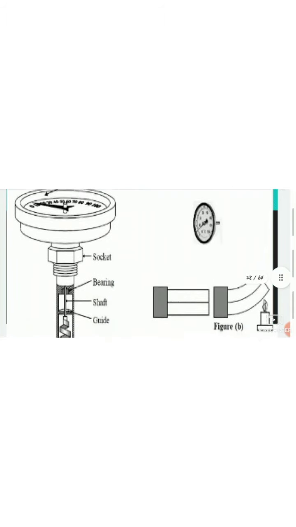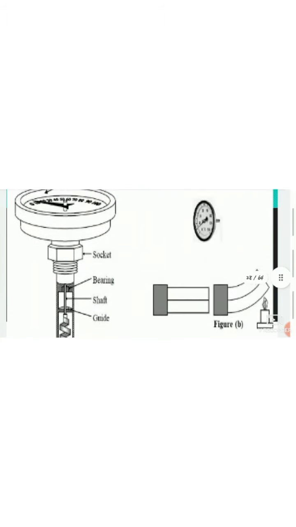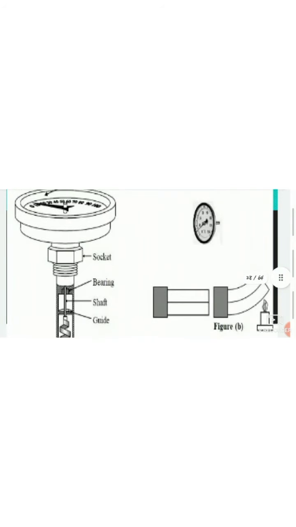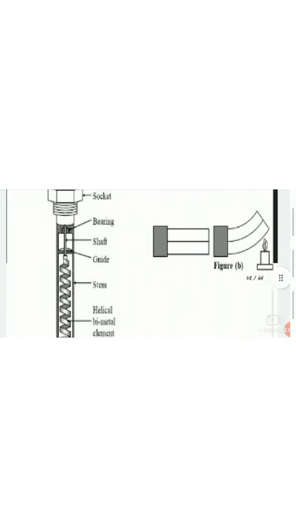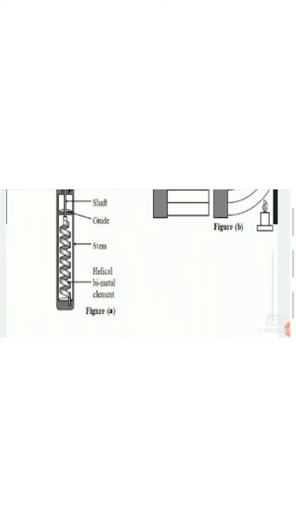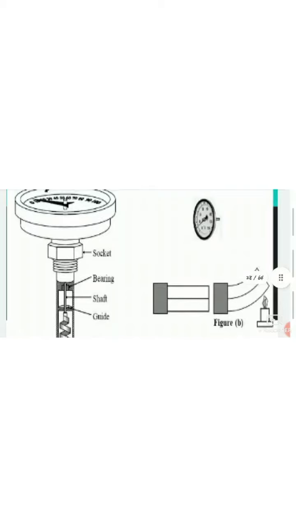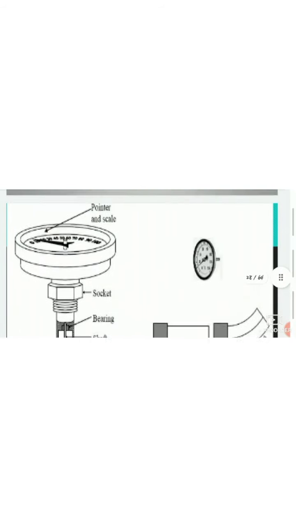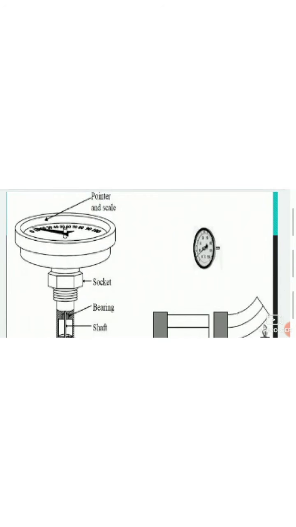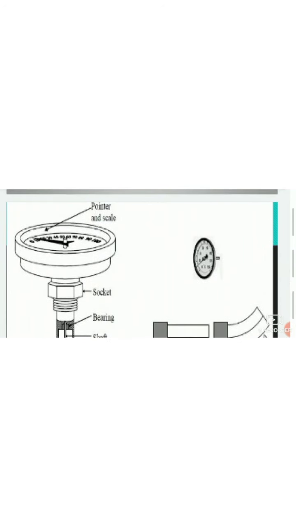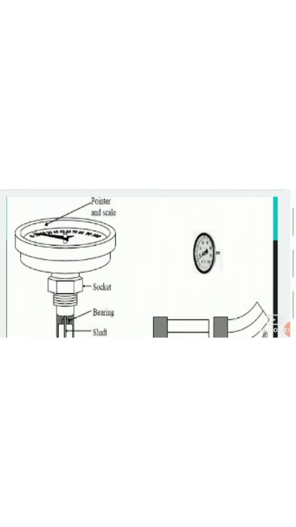This is a visual diagram of a bimetallic thermometer. We can see there is a socket, bearing shaft, guide and stamp, and a helical bimetal element which senses the temperature. By using this, we can point and scale the temperature over the meter at the top.